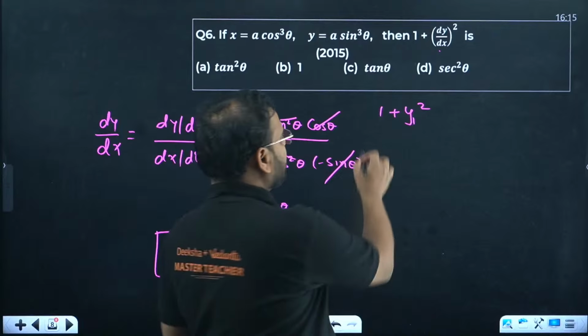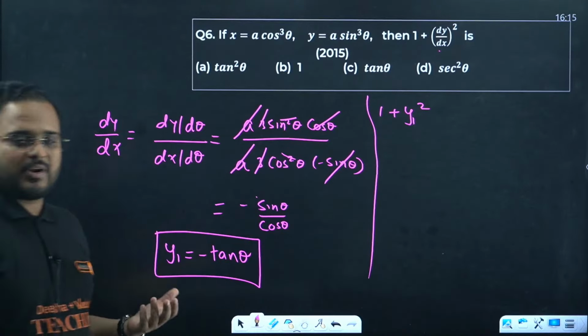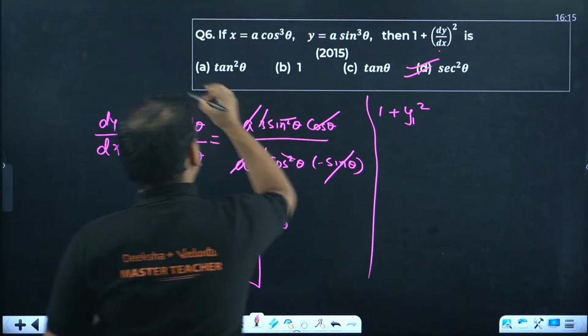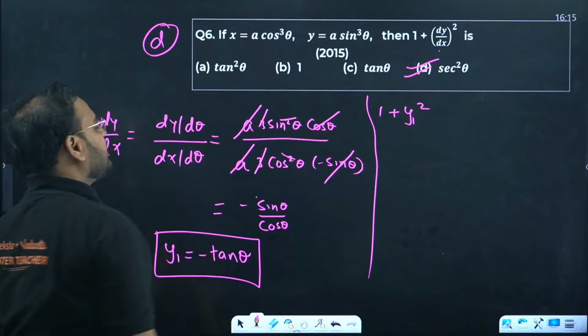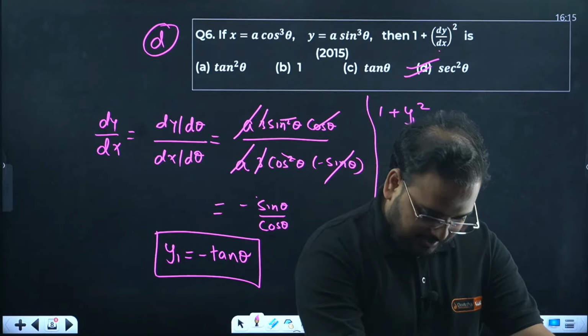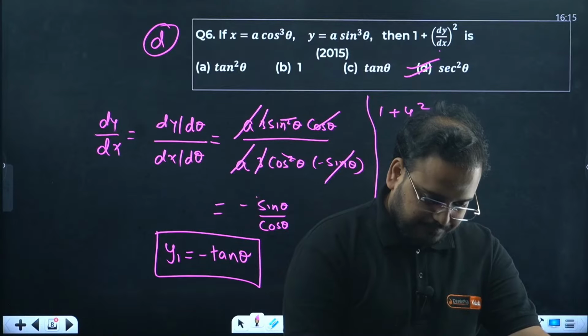You're looking for 1 plus y1 square. So 1 plus tan square, how much is that? Sec square. Option is D. 6th one, everyone clear? Correct. D is correct. Superb.